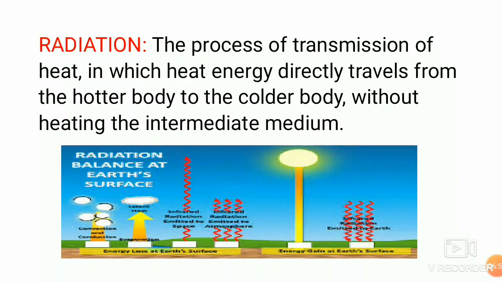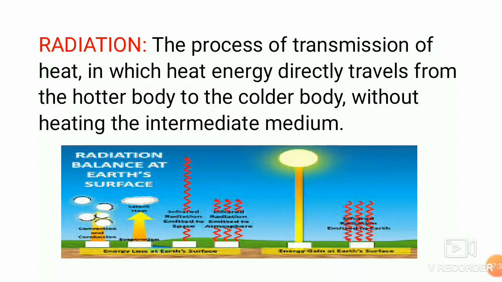Now let us come to the last method of heat transfer, which is called radiation. The process of transmission of heat in which heat energy directly travels from the hotter body to the colder body without heating the intermediate medium is called radiation. For example, if we sit under sun or near the fire, we feel warm. This is because of the radiation through which heat from the sun or fire directly reaches us without heating the air in between. The heat energy transmitted through the radiation is also known as radiant energy or radiant heat.